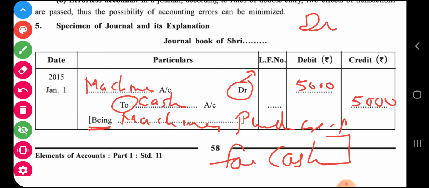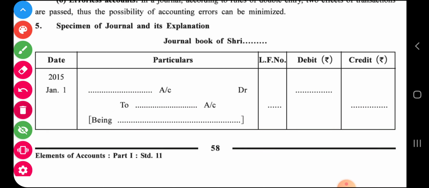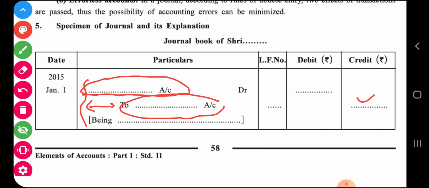Are you following it? Another thing, when you are writing the account which is credited, you have to keep a space of one word. Understand this format carefully. Don't write directly in line with the debit account. Write the debit one, and at credit time leave a space so that a gap is created. This is a standard format style. There is no answer to the question why there is a gap. It's just a tradition that this is how it is presented in journal.